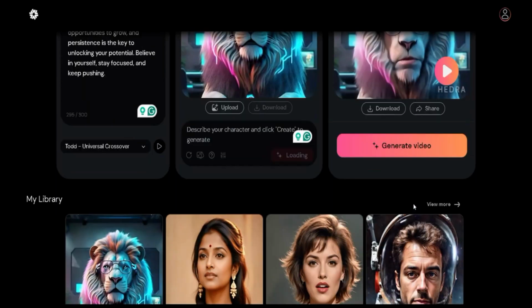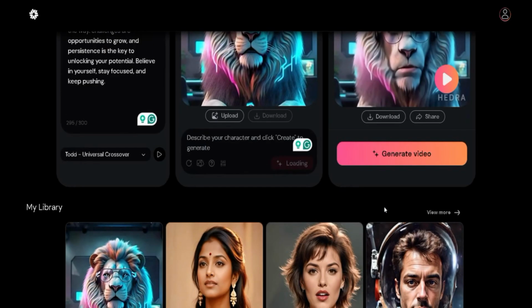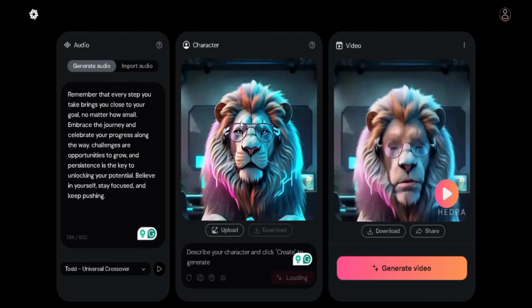Now, it's possible for us to get a talking animal as you saw in the video. It's very amazing and very mind-blowing. With all the experiments and with all the testing of the lip sync, we can have a successful lip sync, and at the same time it can generate a video using the image of any animal.